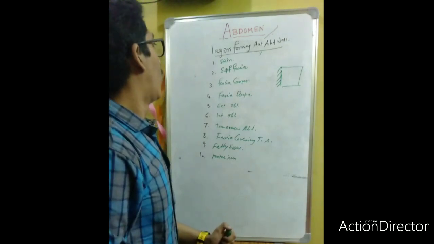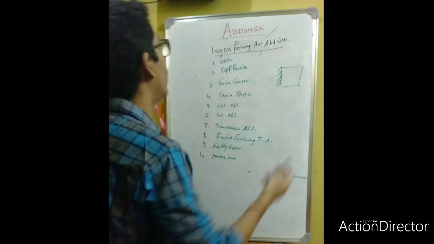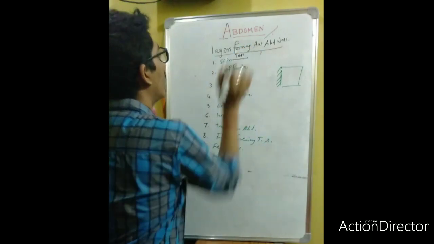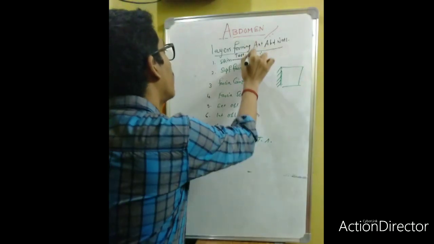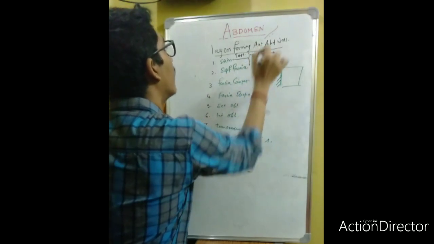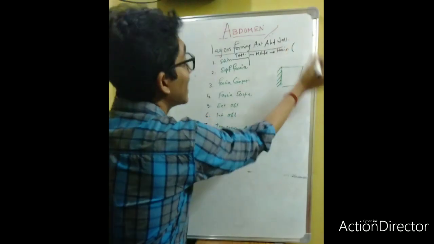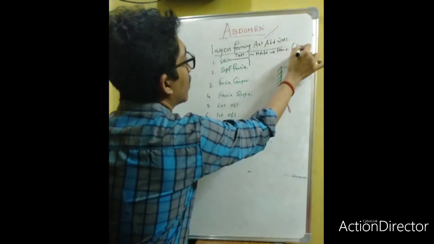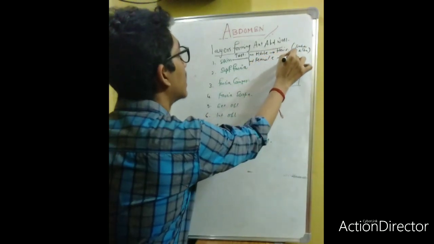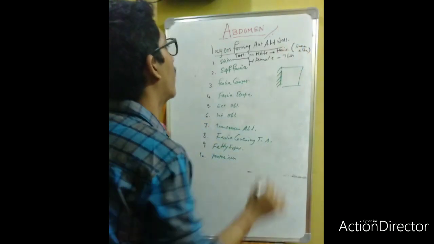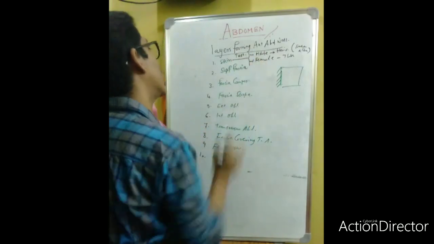Now, what will you write about the skin? In the skin, the very important role is played by testosterone. You always have to know that testosterone is a very important hormone which causes, in the case of the male, hair formation in the abdomen, basically along the course of the linea alba. But in the case of the female, it is thin skin. Okay, it is thin skin. So no hair will be in the abdomen in the case of the female. This is due to testosterone.